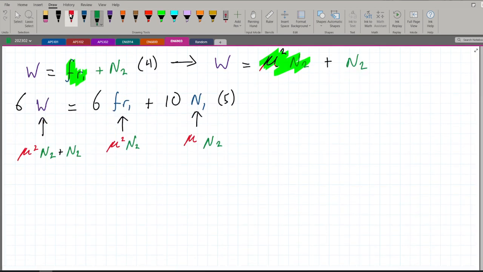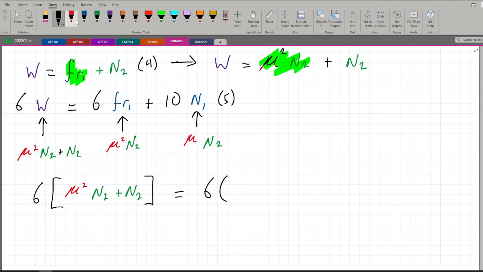So let's plug all of these in now. It's going to be 6 times mu squared N2 plus N2, and then we have the equal sign. And then we have 6 mu squared N2.